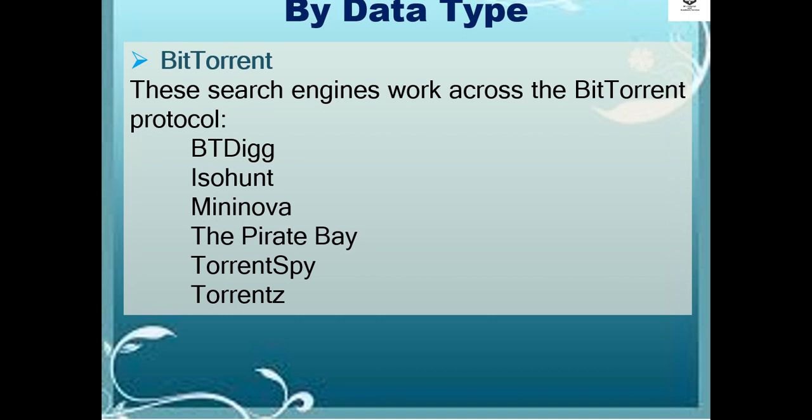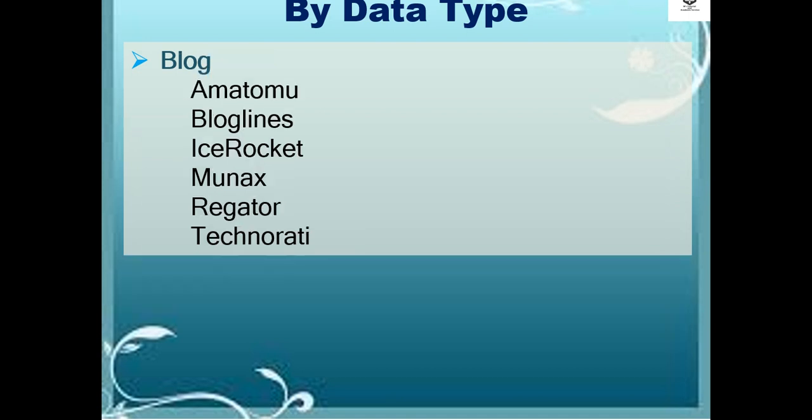In terms of BitTorrent, these search engines work across the BitTorrent protocol, like BTDigg, Isohunt, Mininova, The Pirate Bay, Torrentspy, Torrentz. For the blog, the examples are Amatomu, Bloglines, IceRocket, Munax, Regator, and Technorati. For the email, the example is Tektronix or Tech. For the forum, the example is Omgili.